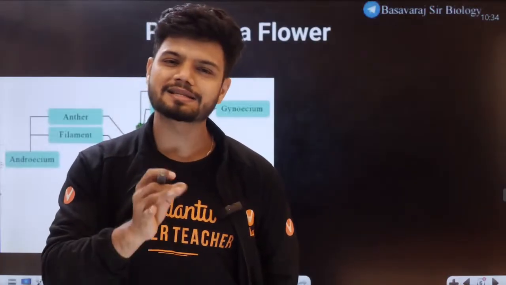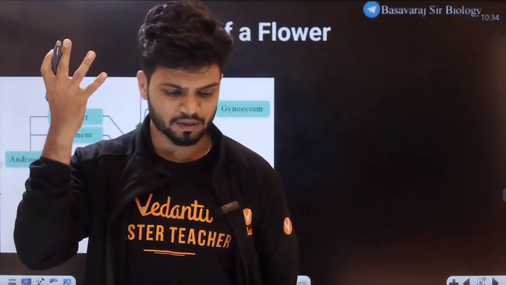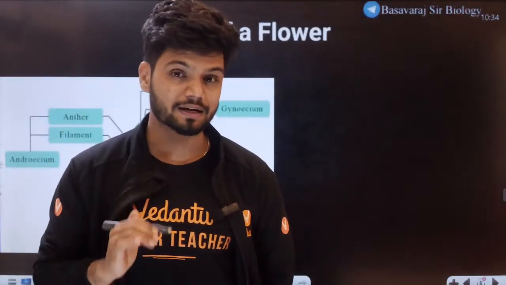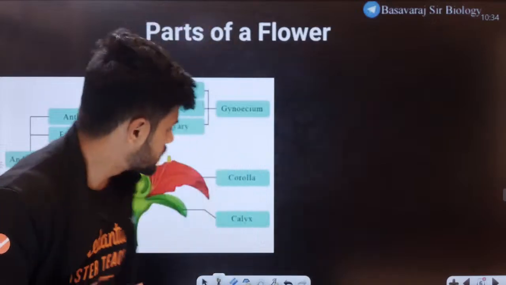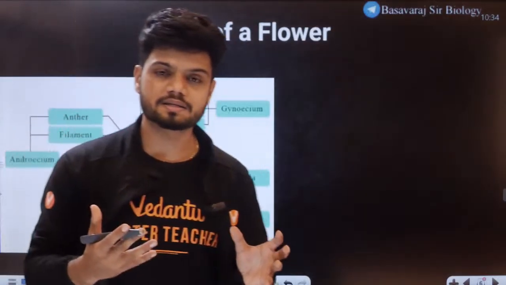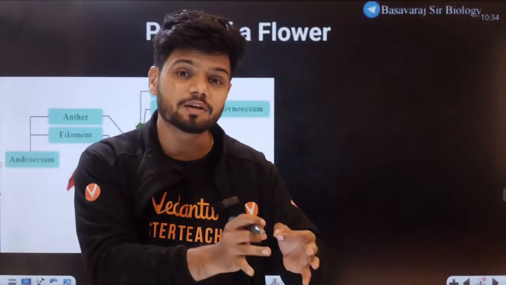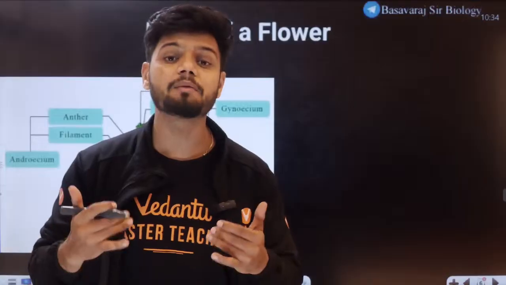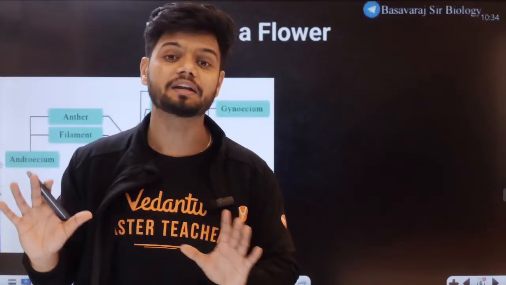Class 10th, class 11th, somewhere you might have learned there is something called essential and non-essential. What is the difference? Understand the difference. If you look at your entire flower, there are certain parts which are directly involved in reproduction, and certain parts which help in reproduction secondarily.